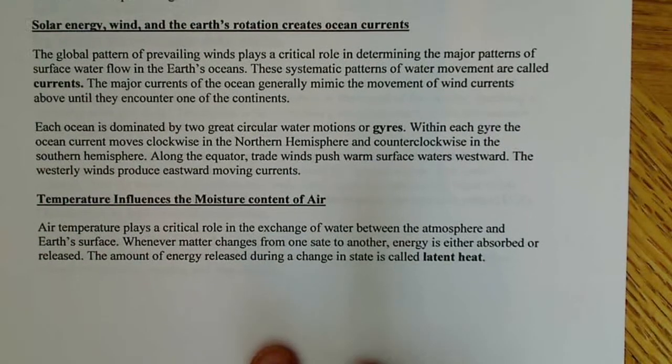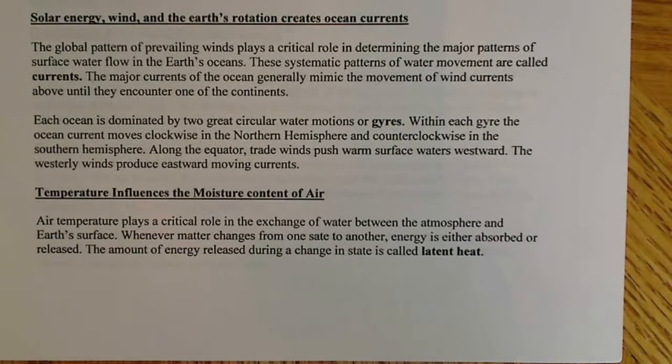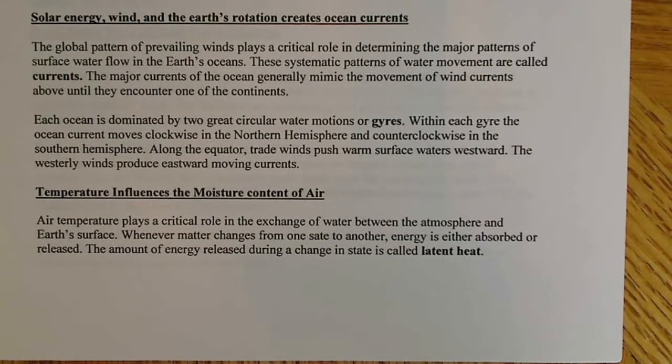Now, those things are not insanely important, but this is: temperature influences the moisture content of air. Air temperature plays a critical role in the exchange of water between the atmosphere and the Earth's surface. Whenever matter changes from one state to another, energy is either absorbed or released, and we know that from chemistry. The amount of energy released during a change in state is called latent heat.